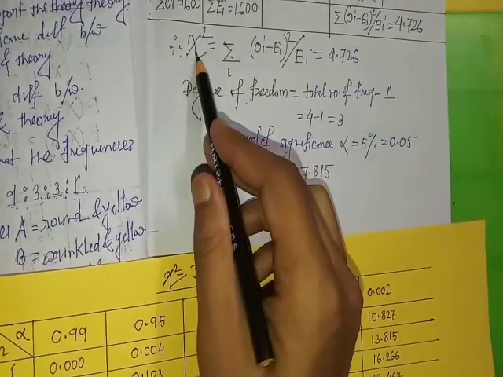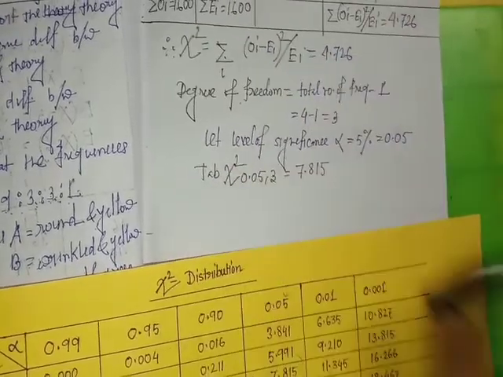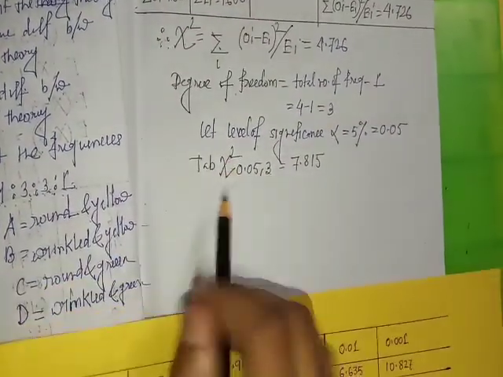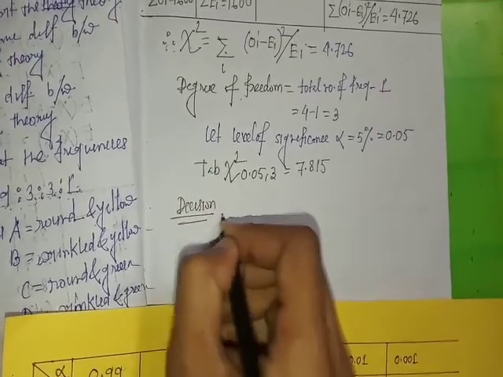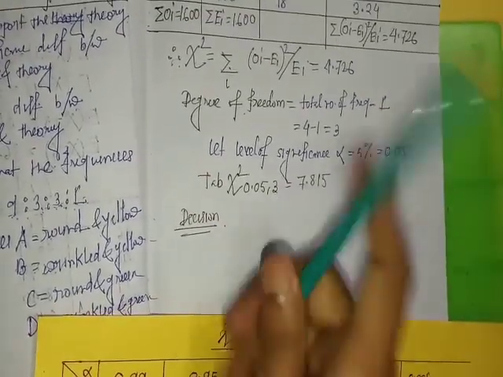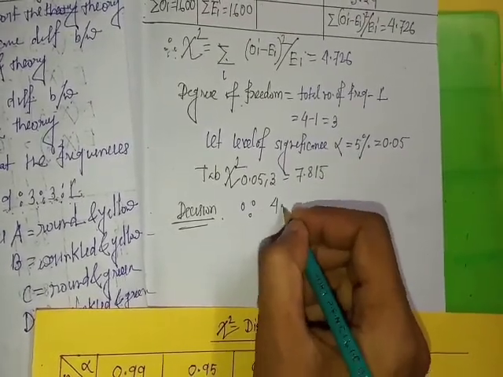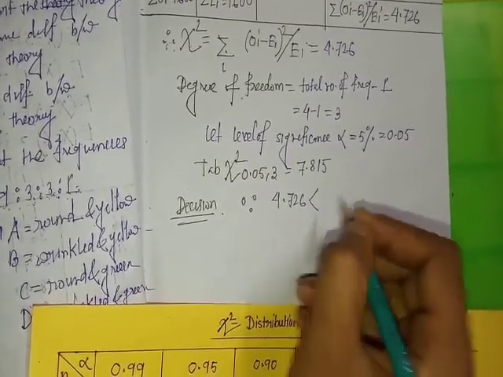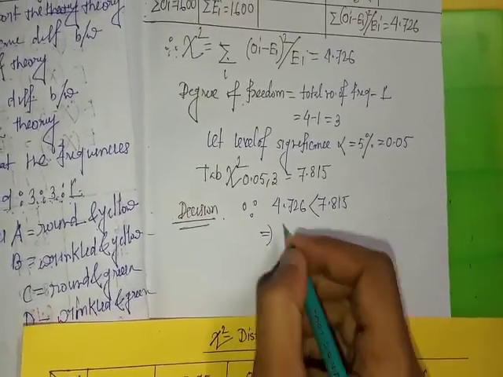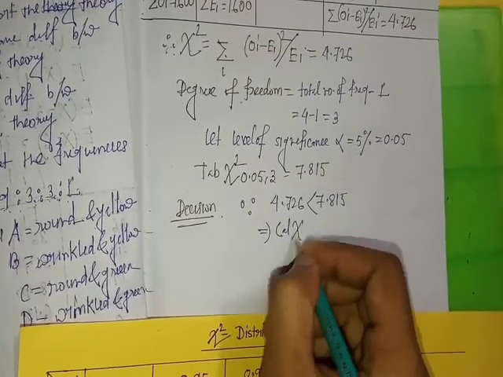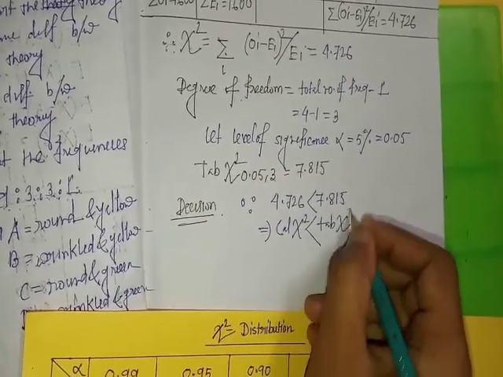And this is the calculated value of chi-square. Next, decision. Since 4.726 is less than 7.815, this implies calculated chi-square is less than tabulated chi-square.